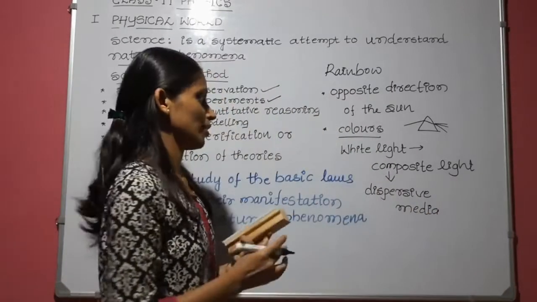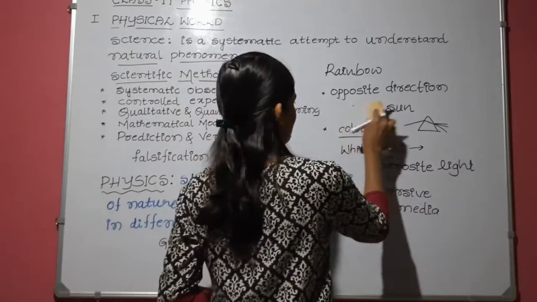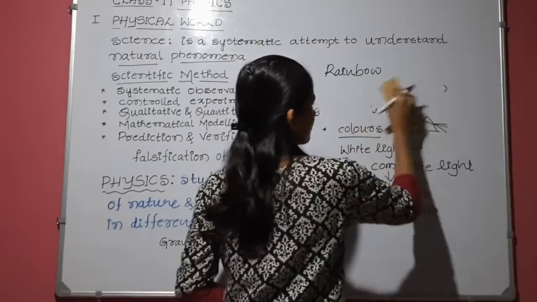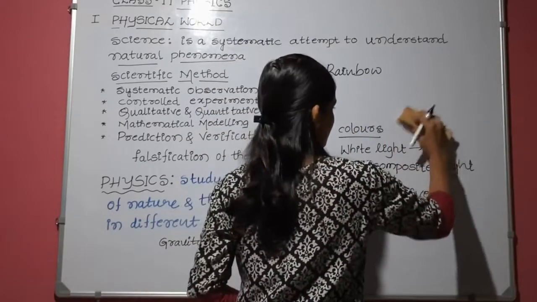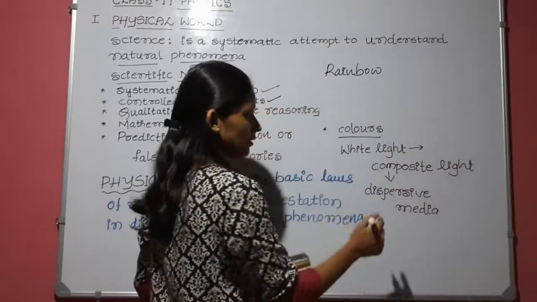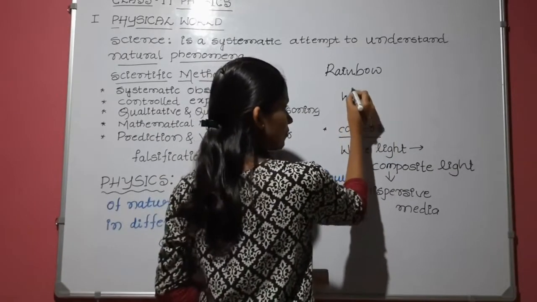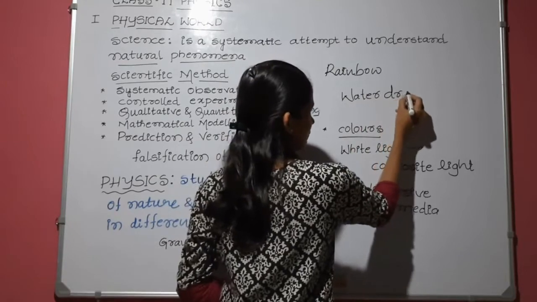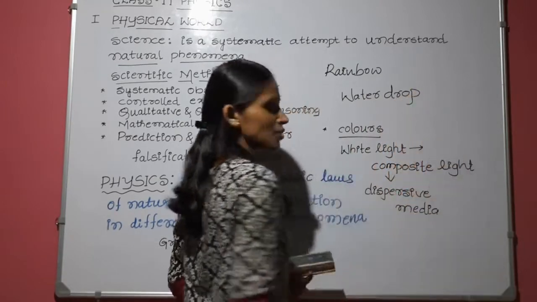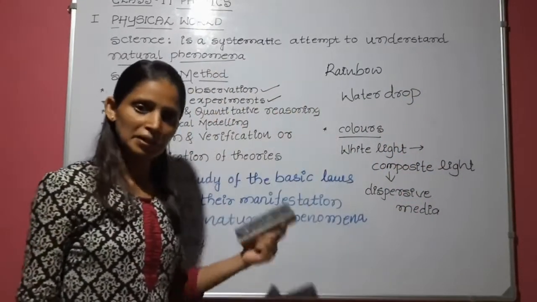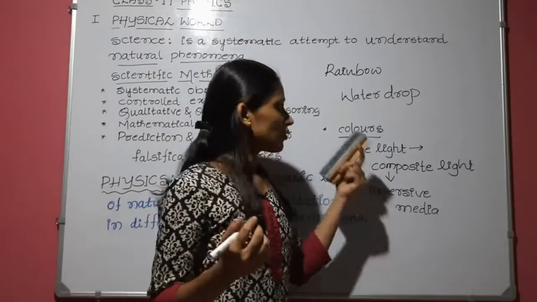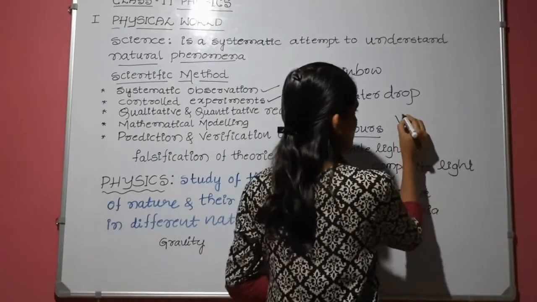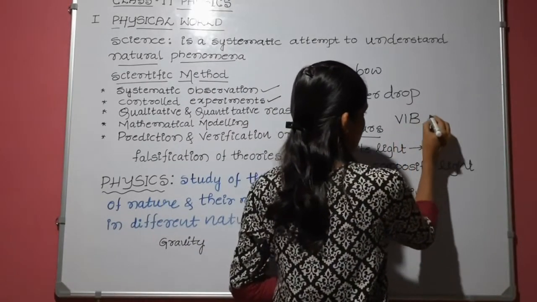That is the water drop. So here the water drop is the dispersive medium, so that the light is splitting. That means you can see the different colors, that is VIBGYOR, the 7 colors.